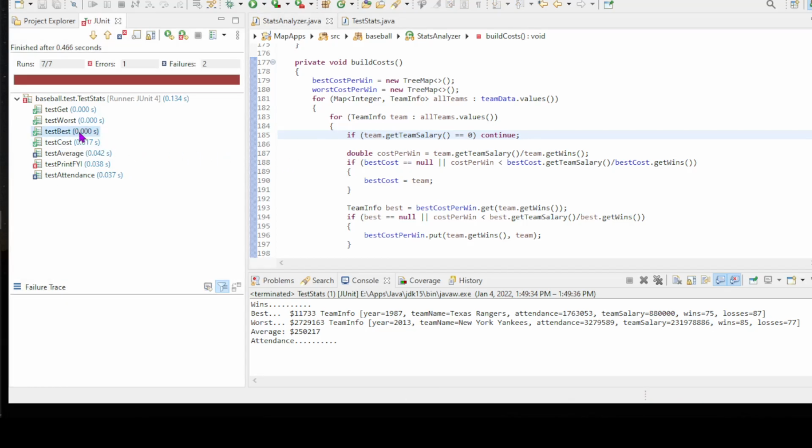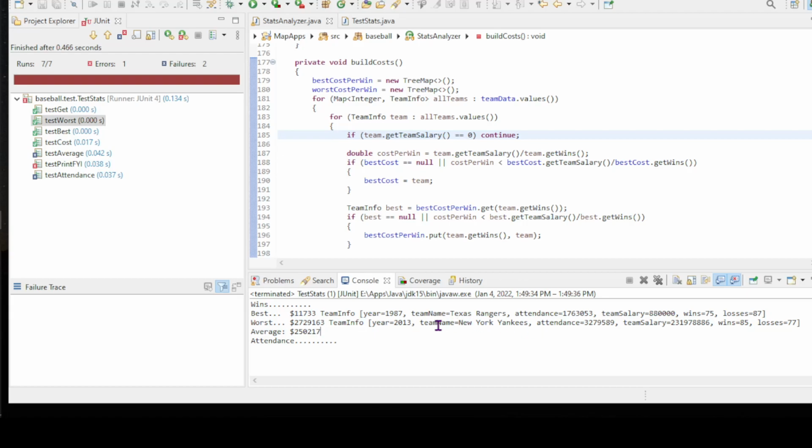So the best team is proper, the worst team is proper, and you can see in 1987 the Texas Rangers had an attendance of 1.7 million people, and spent $880,000. And they had 75 wins. So that means they had $11,733 per win that year, best of all time.